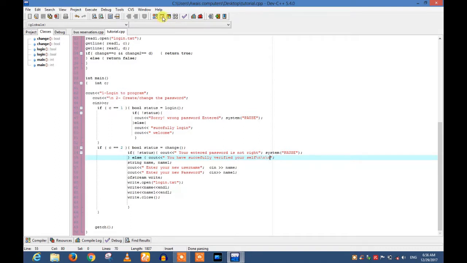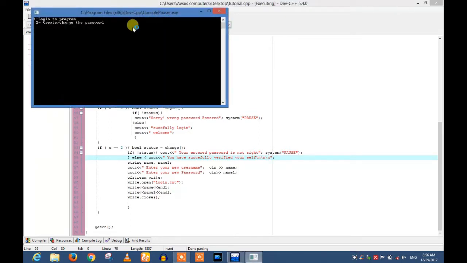Now if I run the program and enter the right username and password and create a new one, I can do it very easily. I enter the right username, which is SMAB, and the right password 0305. The program asks me to enter the new username. I give the new username MOON and the password 0300.